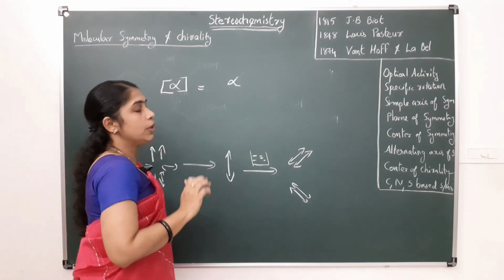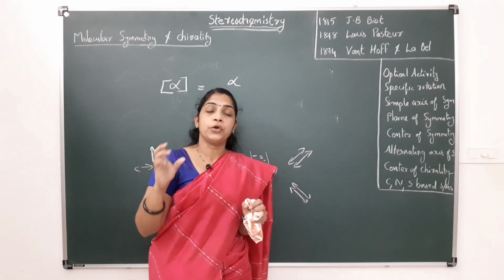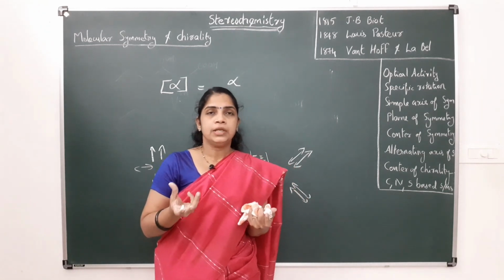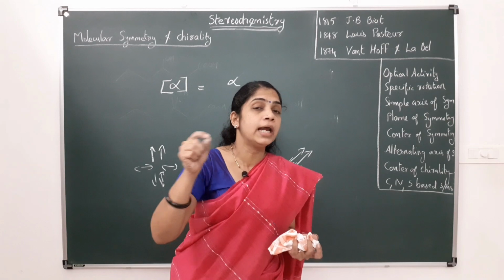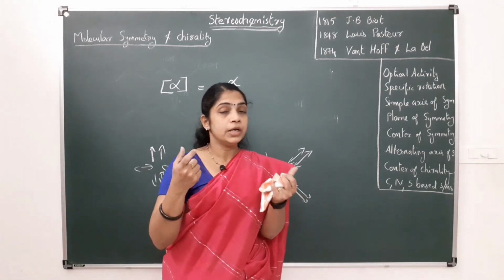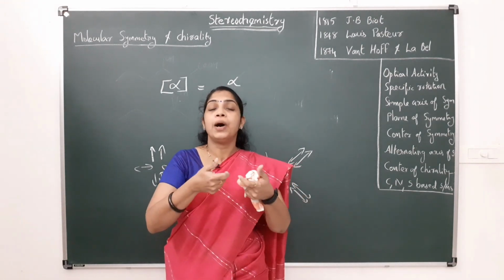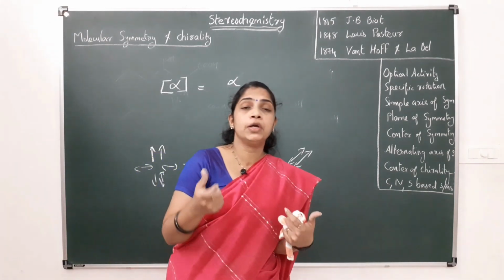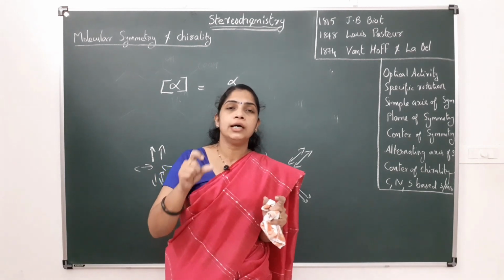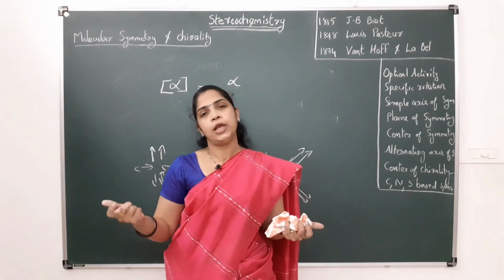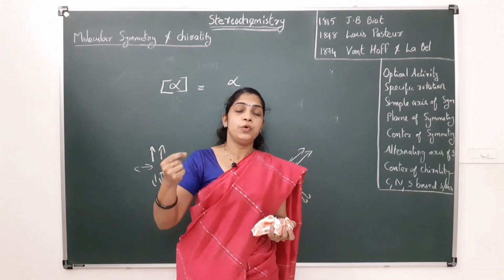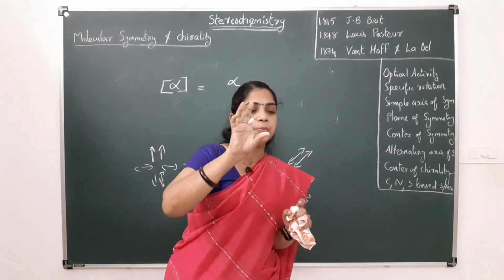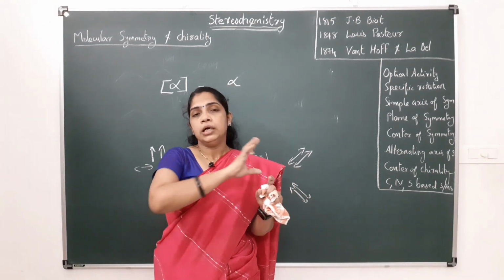Why does it become specific? Because this observed rotation, this angle of rotation, depends upon certain factors: the concentration of the organic compound, that is the concentration of the solution, usually 1 gram per ml; the path length of the light travelled; the wavelength of the light used, usually the light from the sodium lamp, that is 589 nanometer; and the temperature at which we are measuring this optical activity.